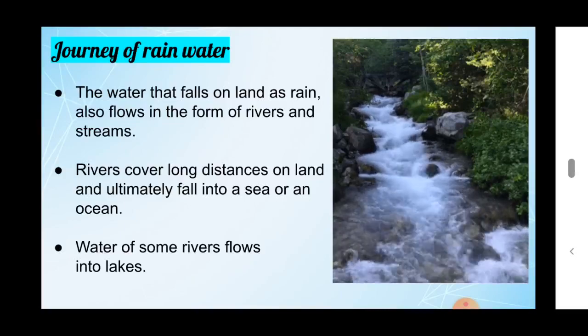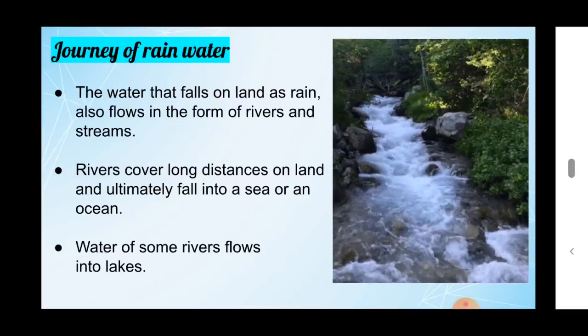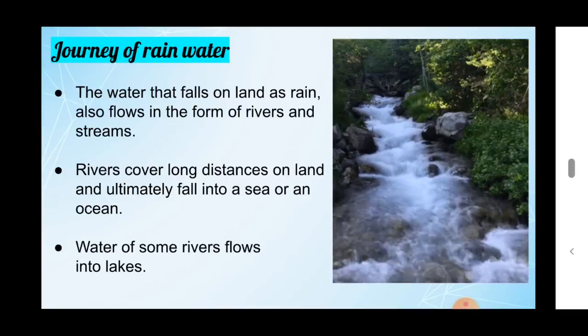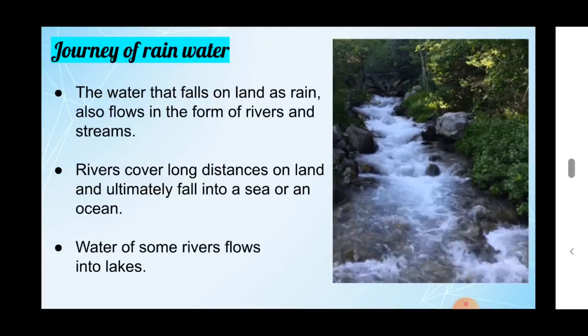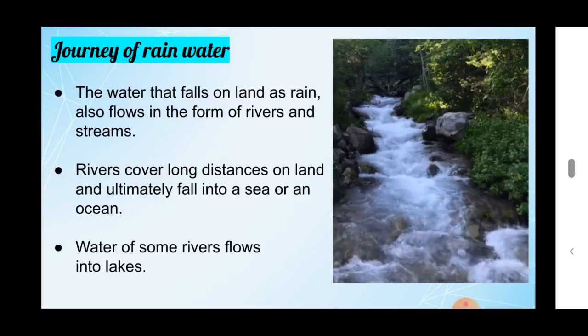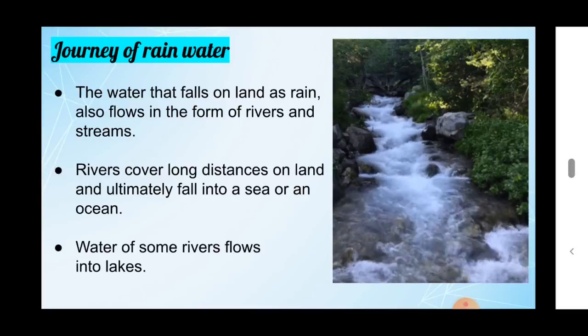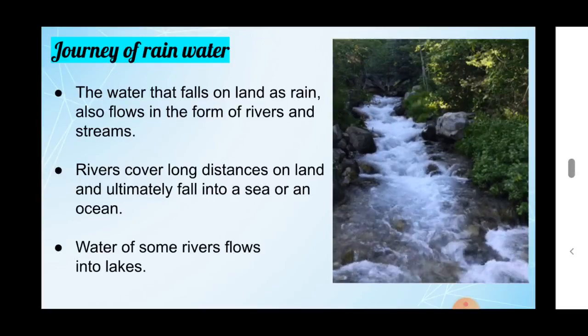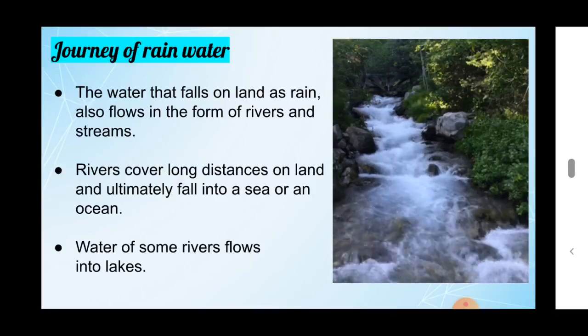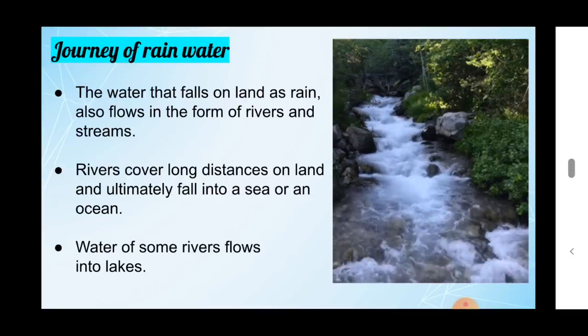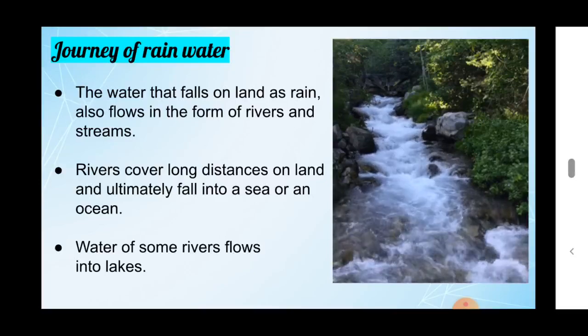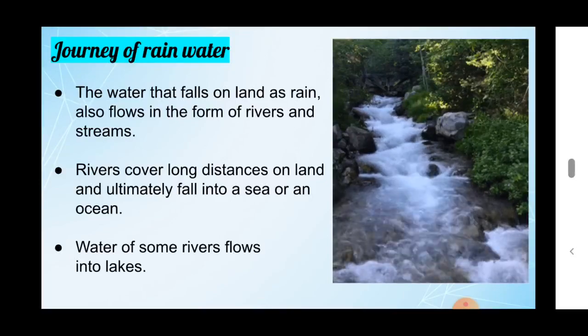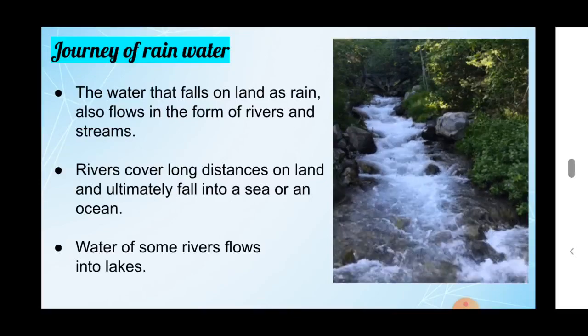Sometimes the river or stream ends in lakes also. We know that a lake is a large surface of water surrounded by land. So when rainwater falls on the land, it accumulates and forms small streams.